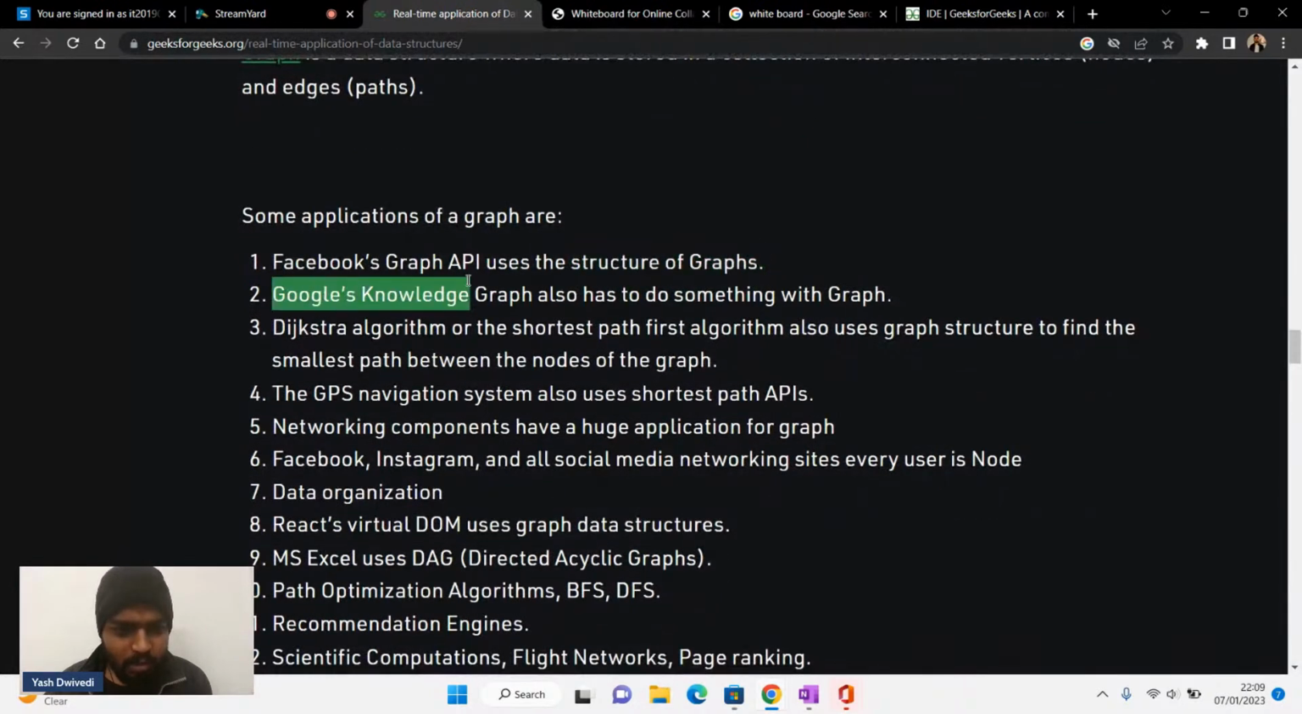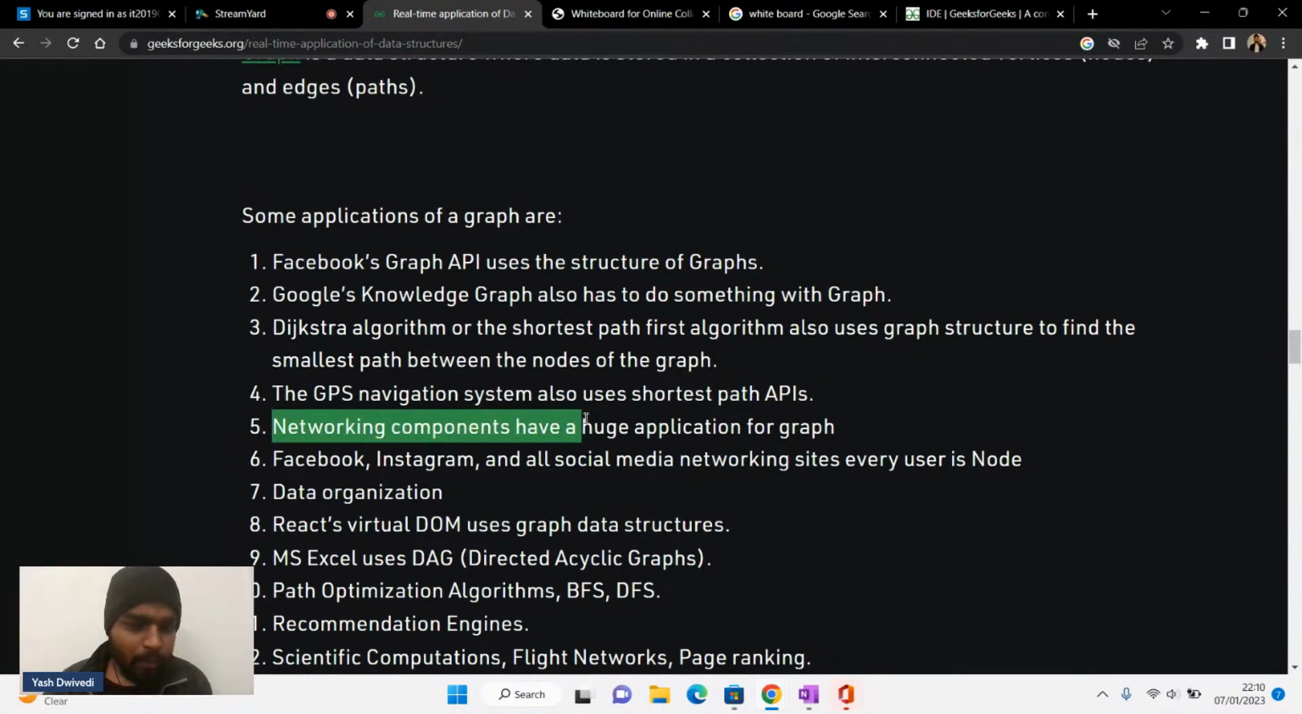Now you can see that Google's knowledge graph also uses this. So Google also uses it as an organization. The next thing is Dijkstra algorithm or the shortest path algorithm. It also uses the graph data structure to find the shortest path between the nodes, right? So you must have used it in Google Maps and other things. GPS navigation uses the shortest path APIs. There are APIs, that is application programming interfaces, that are also built on top of this.